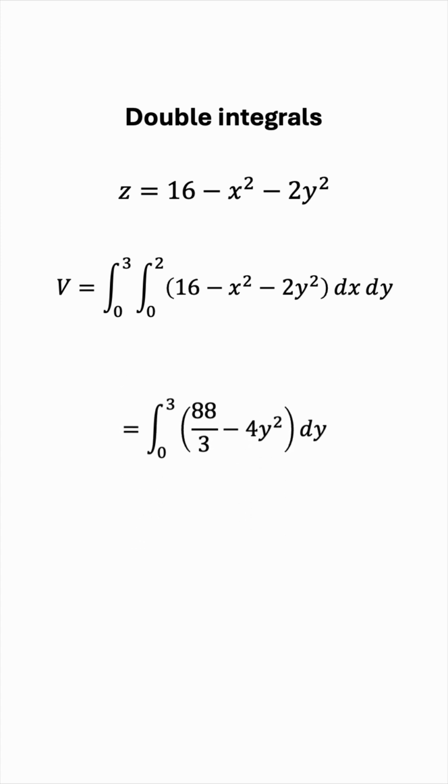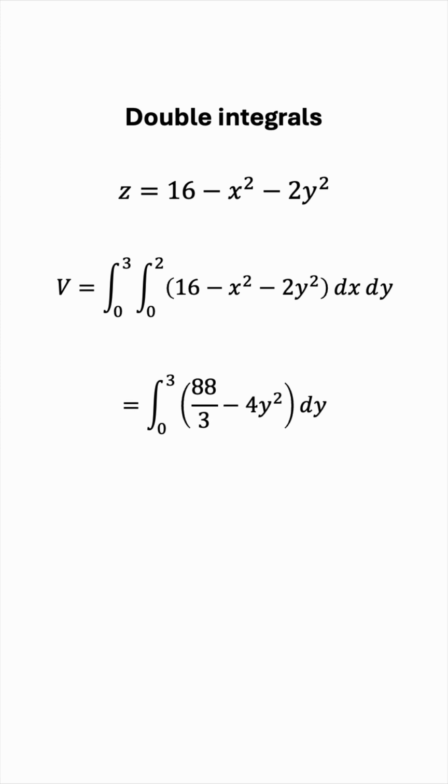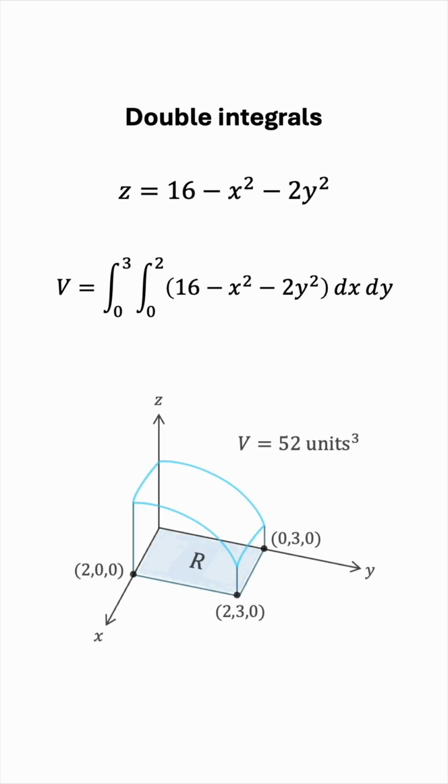And then we have this simple integral to evaluate with respect to y. This gives us 88 over 3 y minus 4 thirds y cubed from 0 to 3. Again, plugging in 0 will cancel everything, so we'll only have to plug in 3. And this works out to be 52. So the volume of the solid we saw earlier is 52 cubic units. And this is an example of a double integral in action.